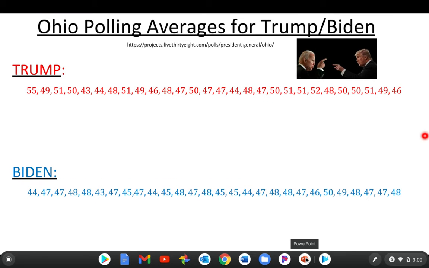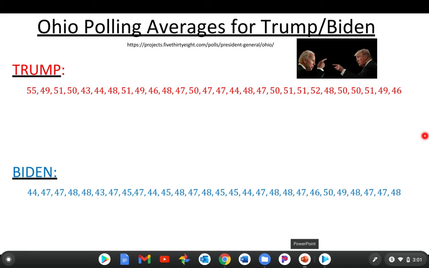All right, let's go ahead and take this data. Again, these are the poll results for Trump and Biden for all these different polls for the month of October. So what I want to do is figure out, well, on average, and this is a lot of times what these polling groups will do, is they'll take a bunch of different polls and they'll average them together to make their predictions. So I'm going to take all of these poll averages for the state of Ohio.